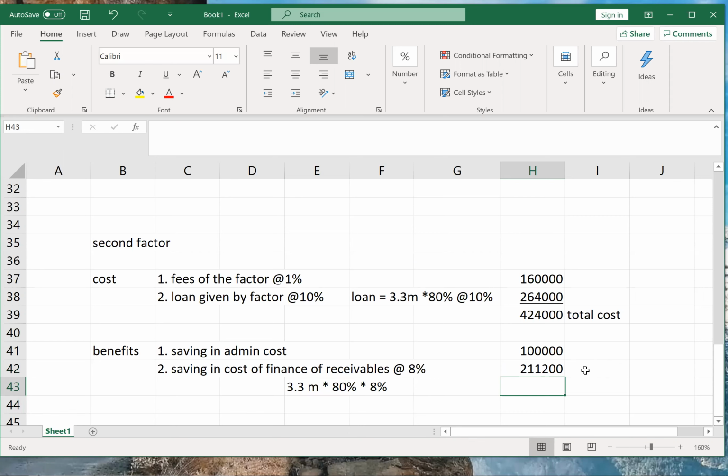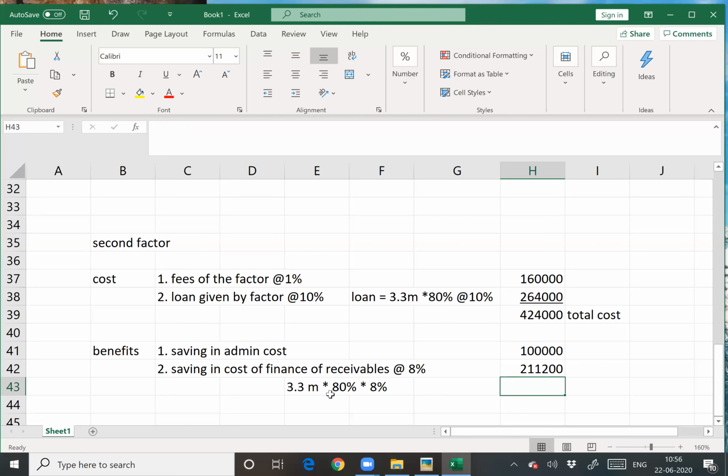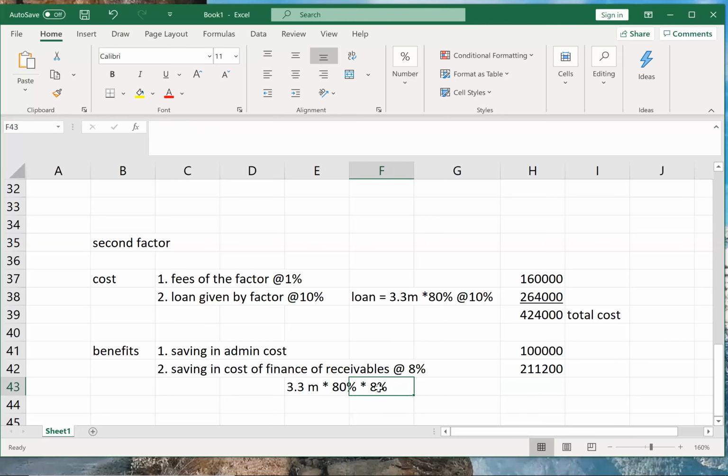In short, what is happening? The factor is giving me an additional 2%, I can say. 3.3 million into 80% into 8% was my saving. And he is charging me what? 3.3 million into 80% into 10%. Correct? So you can show it here also as 2,64,000 minus 2,12,000. Directly you can show it as cost, but that will become confusing. So it is better to show it separately as cost and benefit.